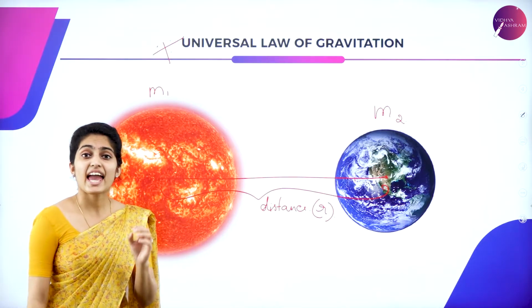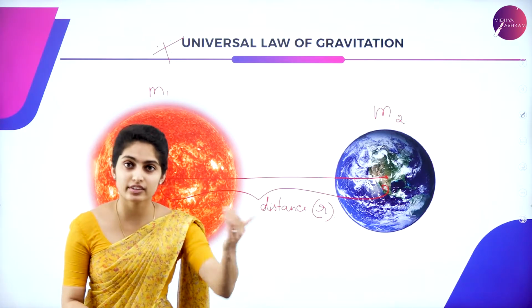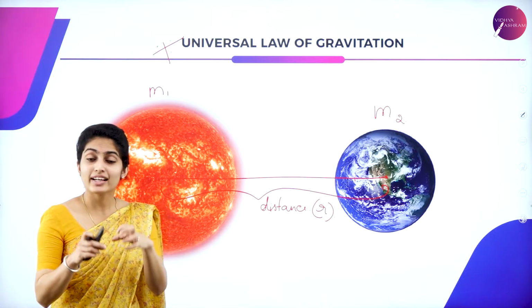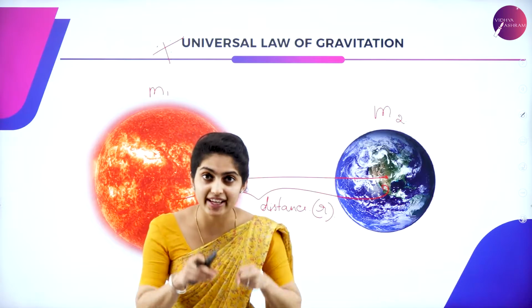Every body in the universe attracts every other body. As you all know, gravitation means it's the one which attracts, right?